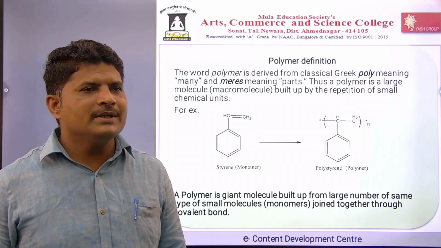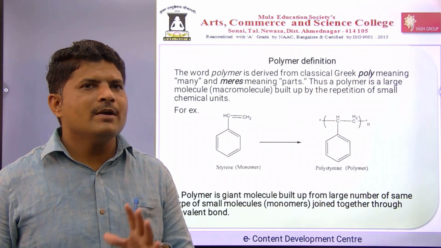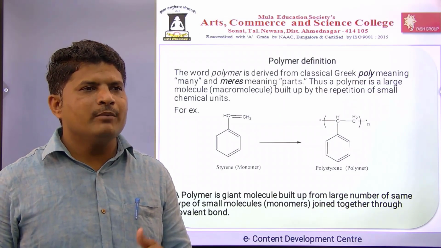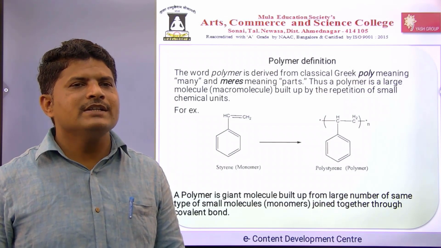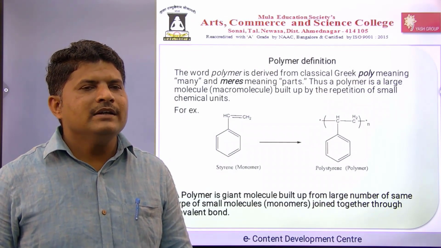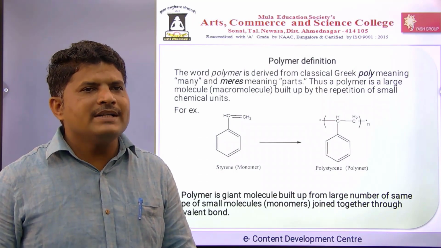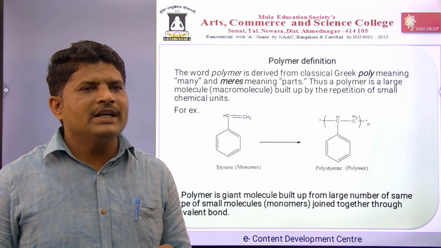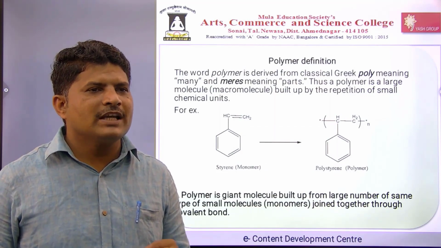Thus a polymer is a large molecule or a macromolecule. It means many parts are joined together and form a single molecule. So it is a large molecule or a macromolecule, and these parts are the repeating parts, built up by the repetition of small chemical units.